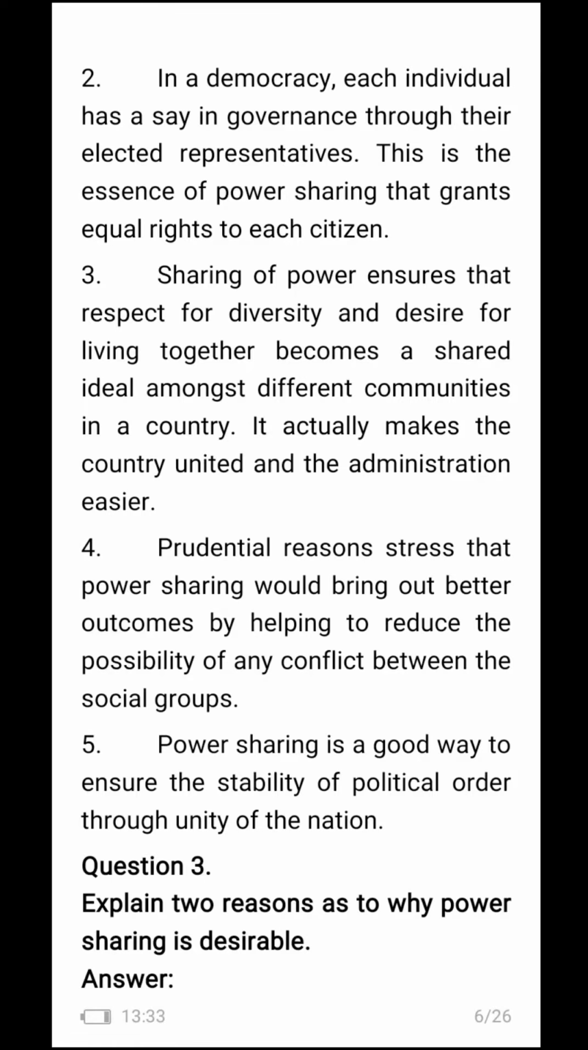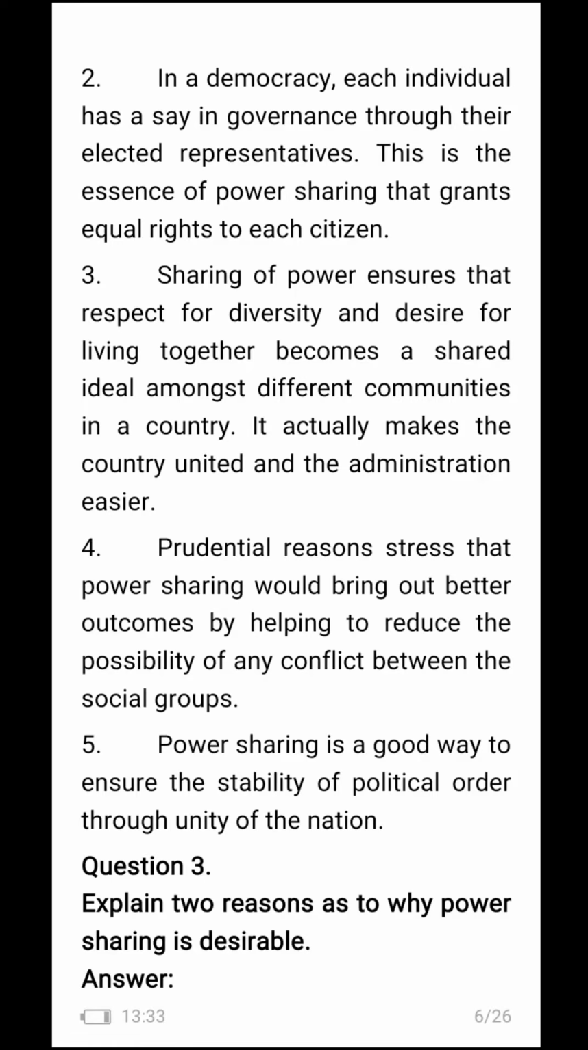in a country. It actually makes the country united and the administration easier. Prudential reasons stress that power sharing would bring out better outcomes by helping to reduce the possibility of any conflict between the social groups. Power sharing is a good way to ensure the stability of political order through unity of the nation.